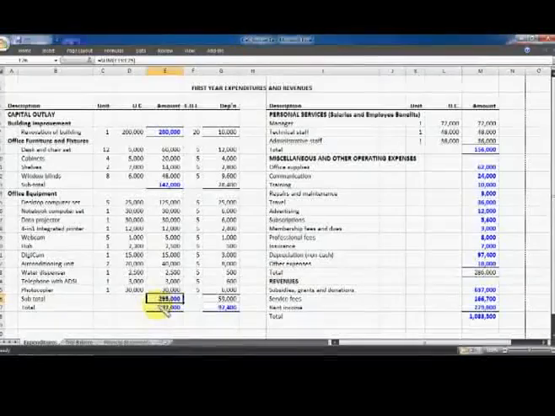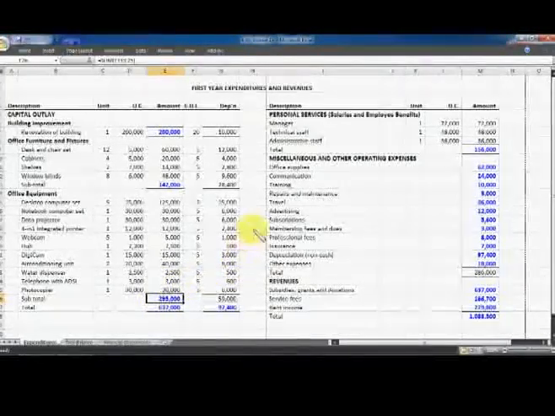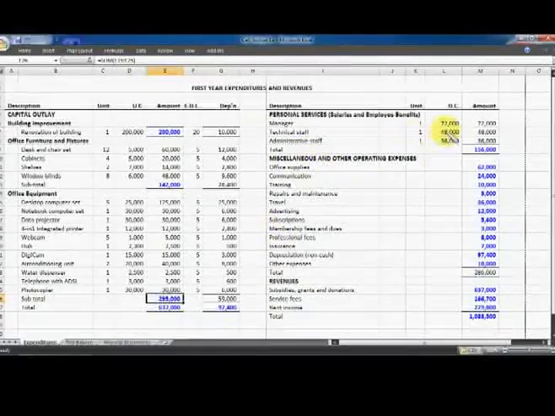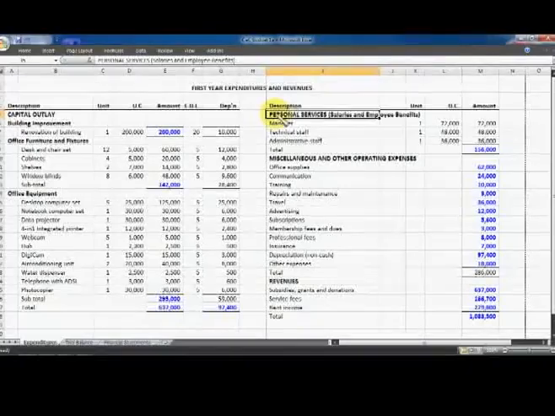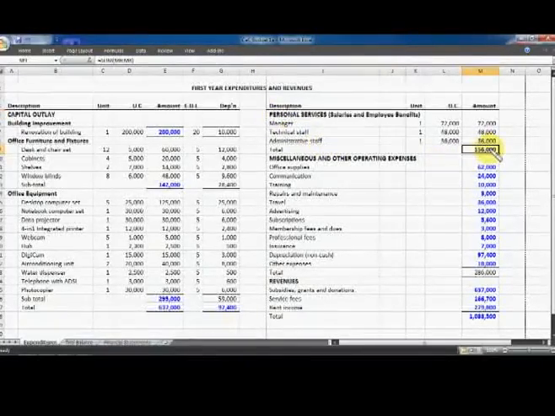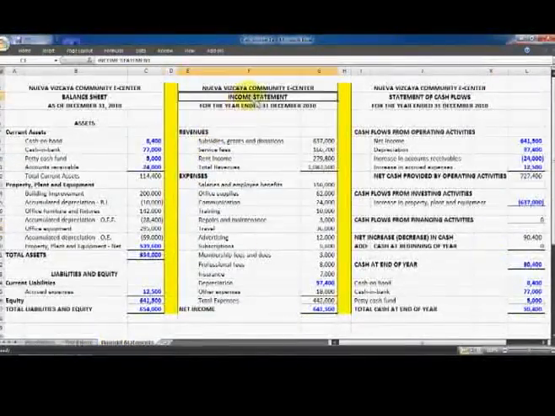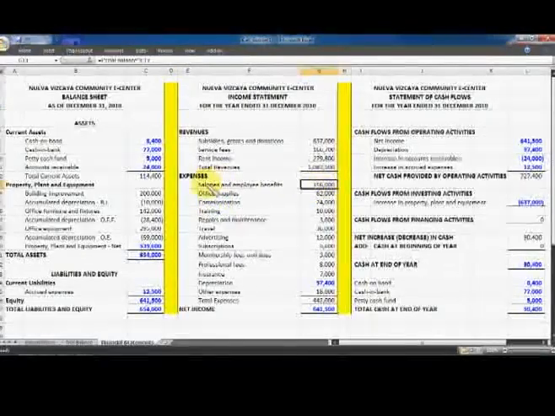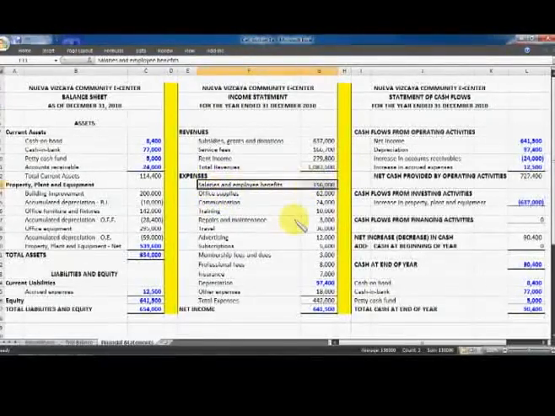Now, the amounts here, for example, personal services amounting to 156,000 pesos, is the salaries, falls under the salaries and employee benefits account in the income statement. So 156,000, you will find that in the income statement. Salaries and employee benefits.